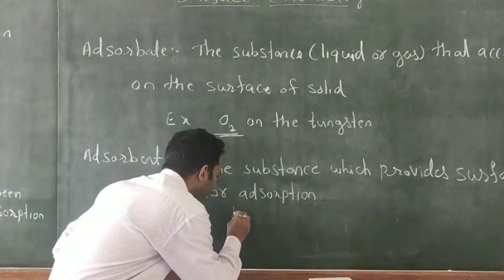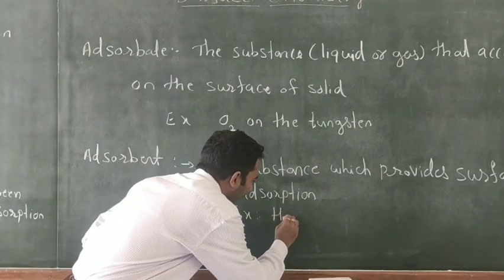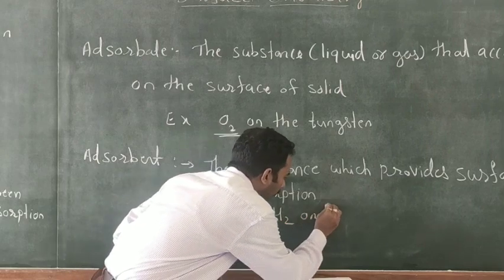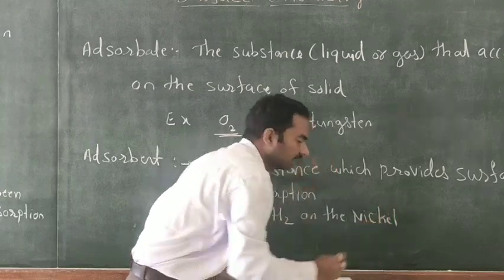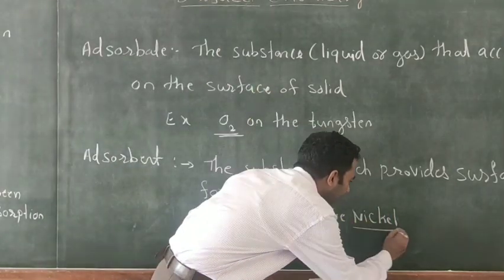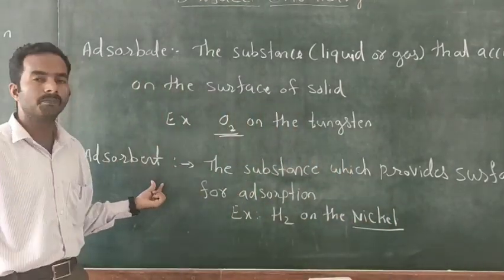For example, hydrogen gas on nickel. Here nickel is considered as adsorbent.